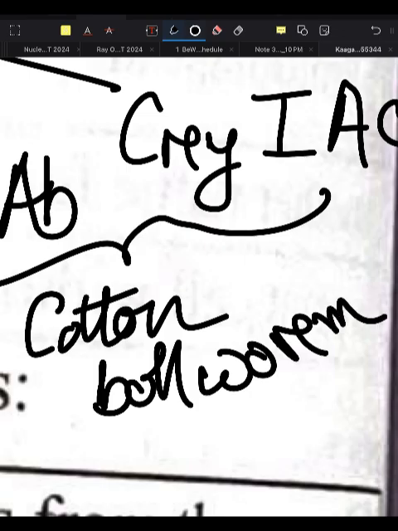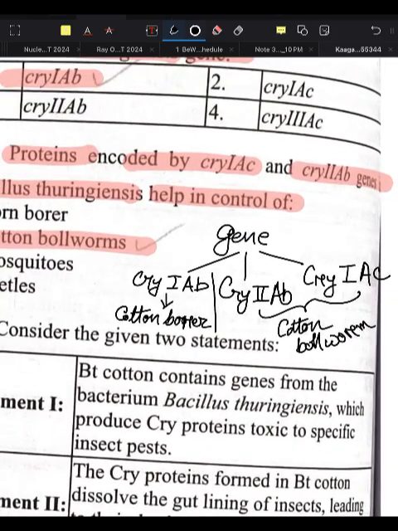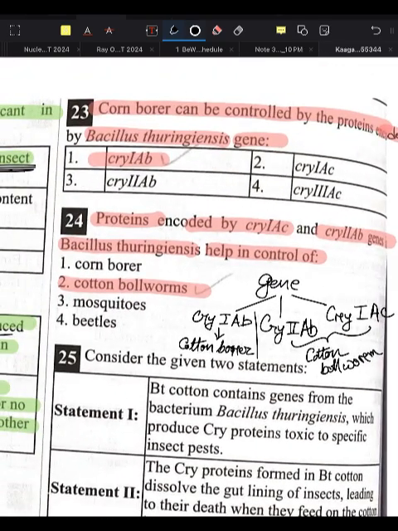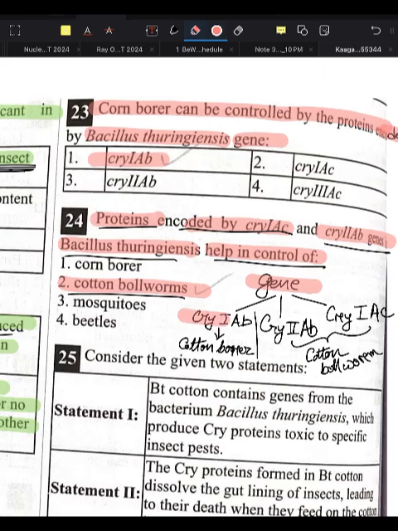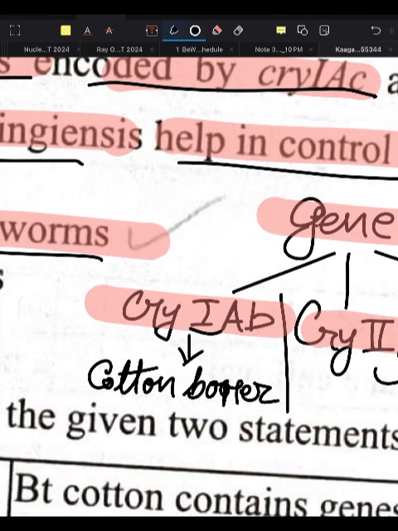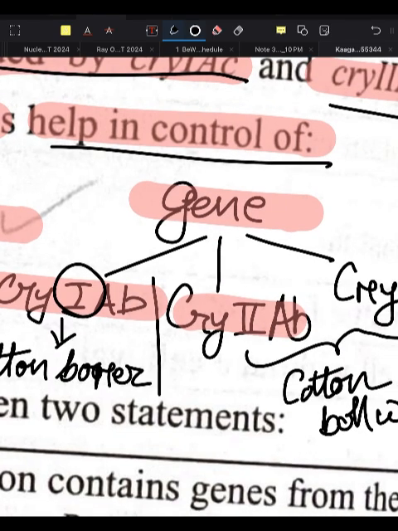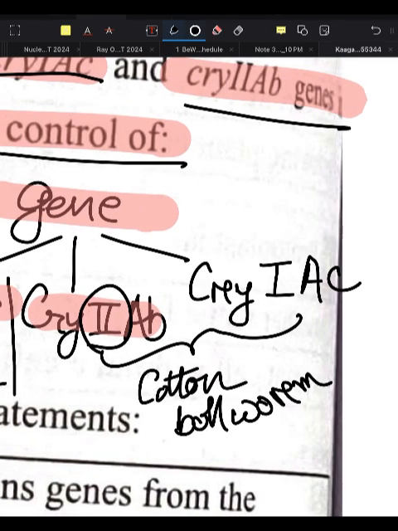Please manage with my handwriting. I am really very sorry for my handwriting. So protein encoded by cry1Ac and cry2Ab genes of Bacillus thuringiensis help in the control of cotton bollworm. From now on, remember this trick: the genes are of three types. First come, first served: cry1Ab, then cry2Ab and then cry1Ac.